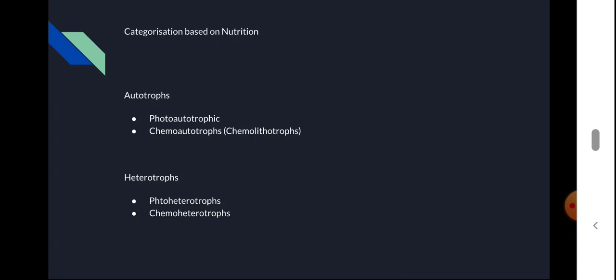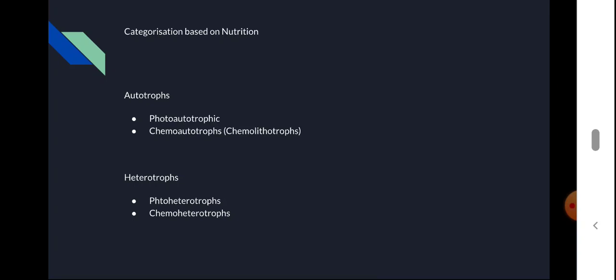Chemoautotrophs are also known as chemolithotrophs, and photoautotrophs are also known as photolithotrophs in certain textbooks and journals. So these are prokaryotes which can synthesize their own food from raw materials, and that's why they are categorized into photoautotrophs and chemoautotrophs.